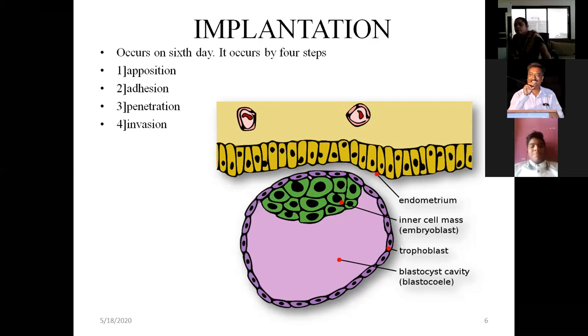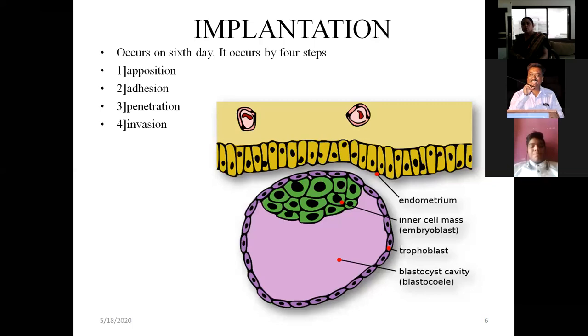First you must know the structures present in the endometrium, then only you will understand. So how does it penetrate? It penetrates in between the stroma and the glands of the endometrium.